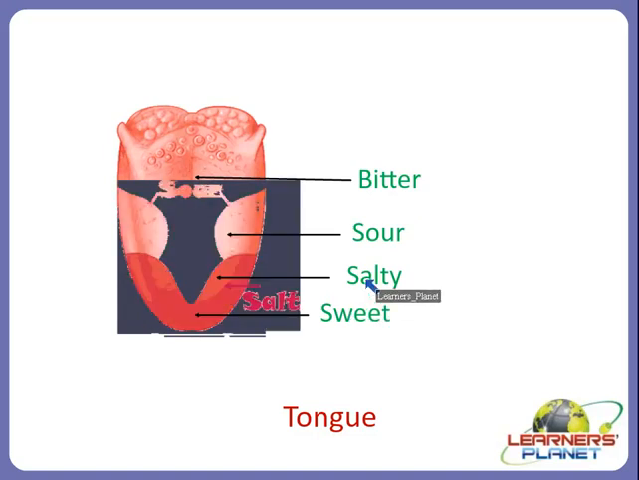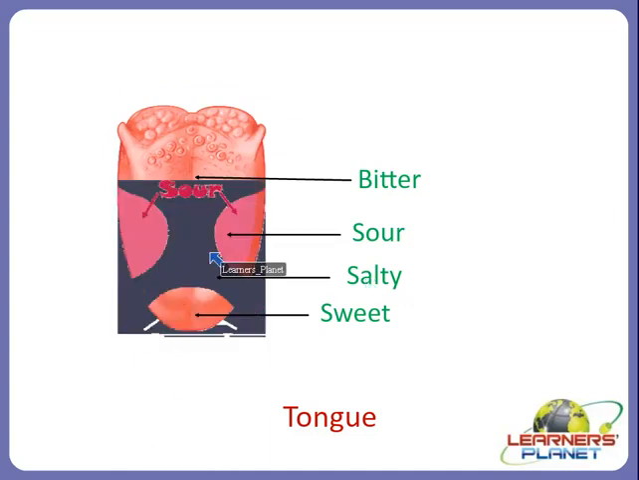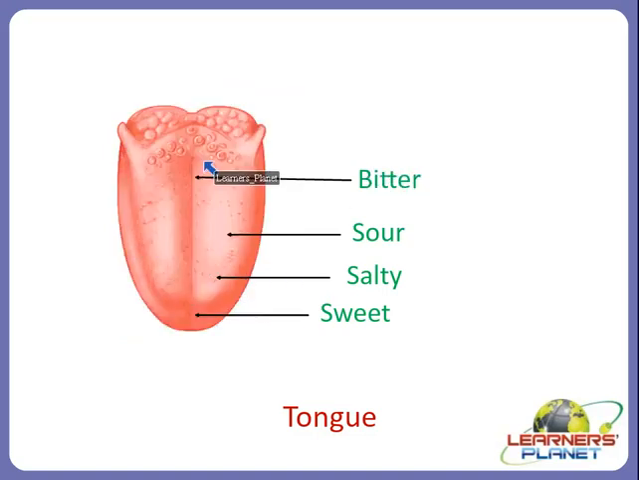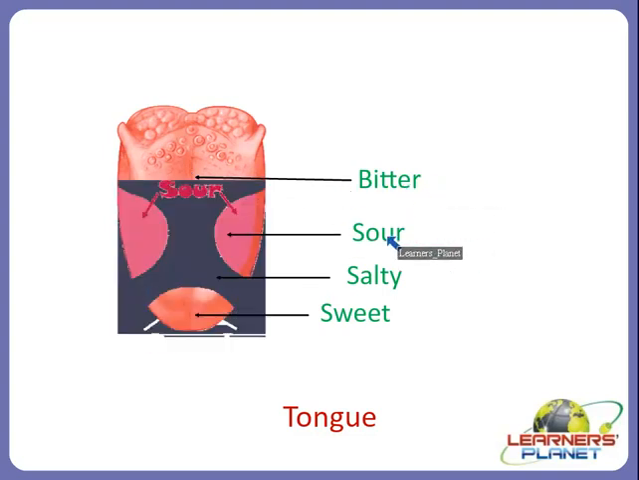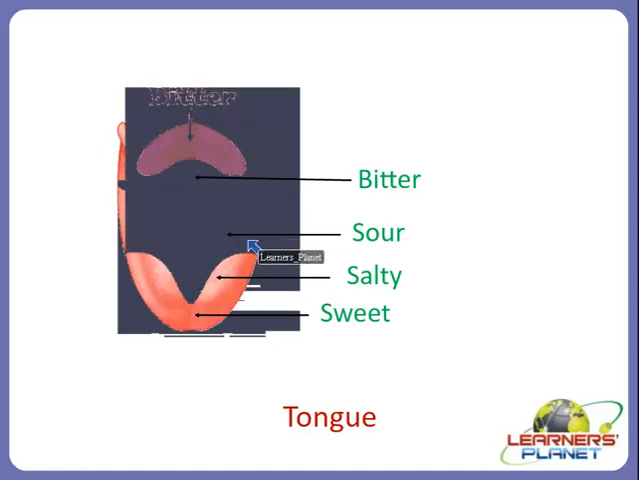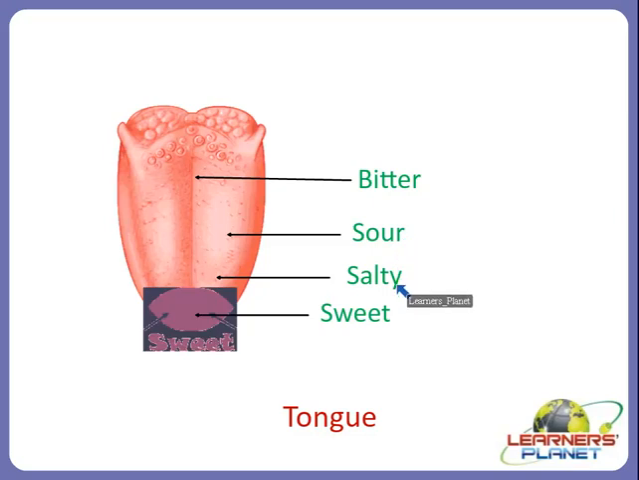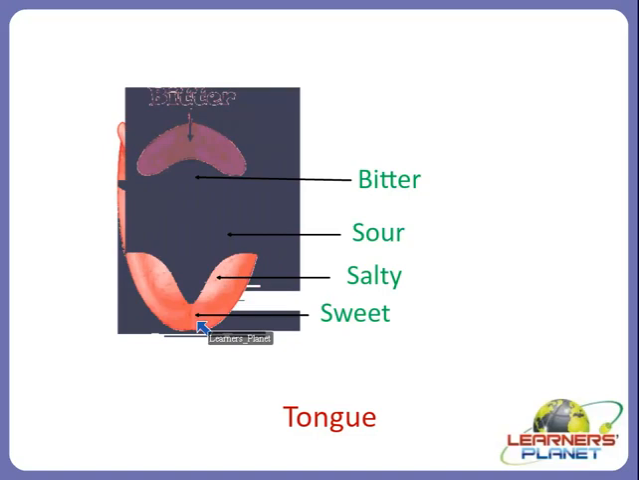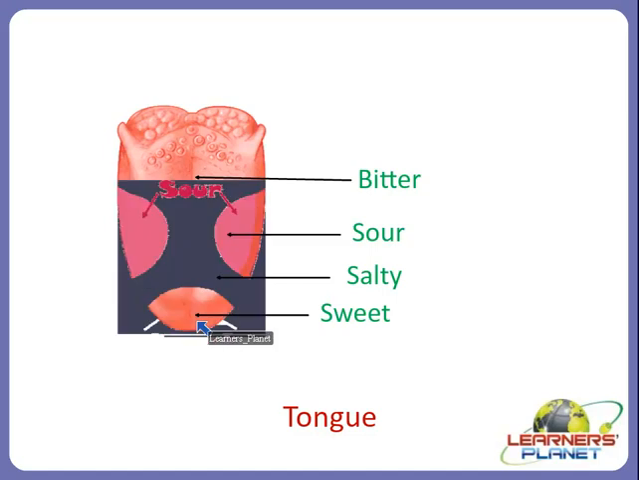So the posterior region of the tongue senses the bitter taste, then the middle or lateral one senses the sour taste, then comes the salty taste, and the most anterior one, or the tip, senses the sweet taste, right? So these are the taste buds of the tongue, right? I hope you are clear with all the sense organs, right?